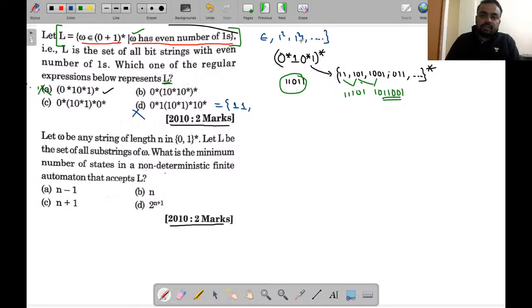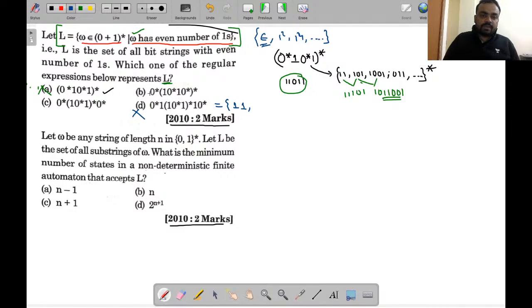All even numbers of ones should be generated. Got it, all of you? So just see over here. This is not possible because we can generate the double one, but we cannot generate the epsilon from here.